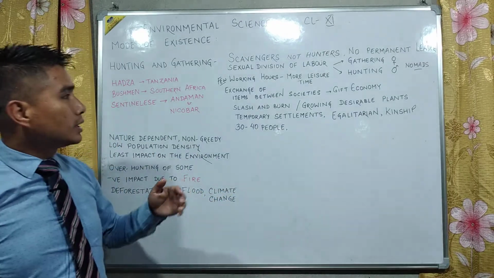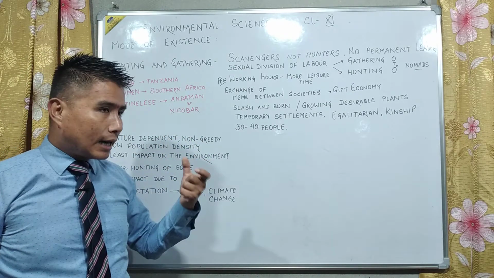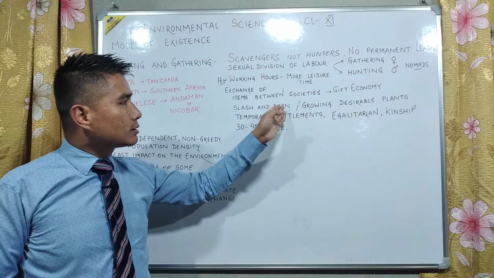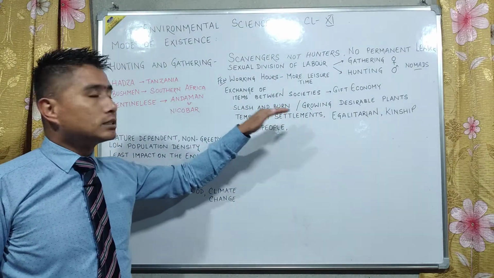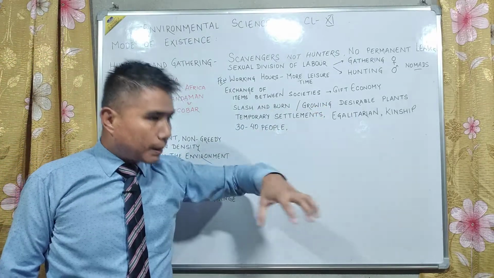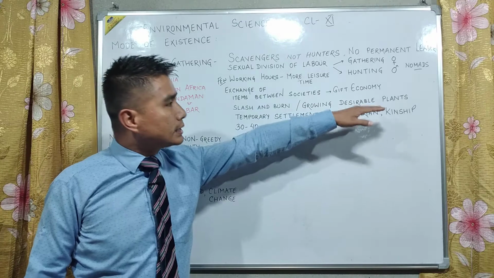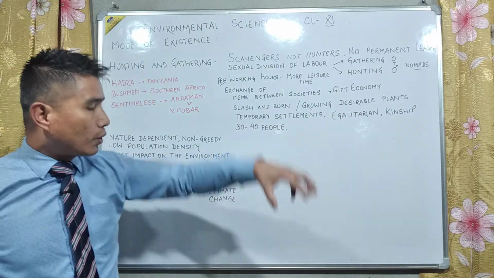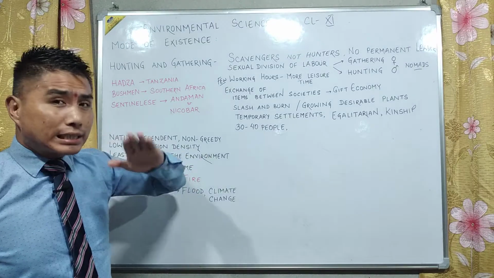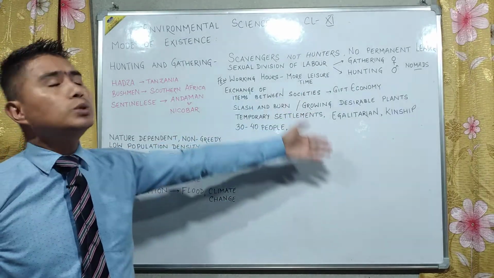Now, what even had a small impact upon the environment was a technique called slash and burn, whereby they cut the forest. For their settlement, they used to cut the forest, or they used to grow desirable plants for the animals that they had. But their settlements were very, very temporary. They used to live in a place for a very short period of time, and again they used to move.